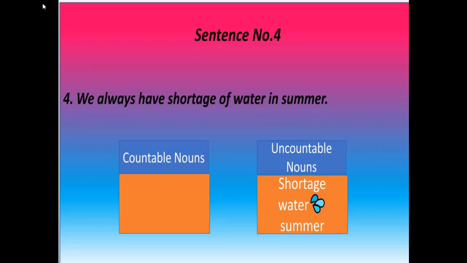Shortage, water and summer are uncountable because we can't count. Shortage, we can't say one shortage, two shortages. That's why shortage is uncountable noun. In the same way, we can't count water and summer. Both these nouns are uncountable. We can't say one water, two waters.